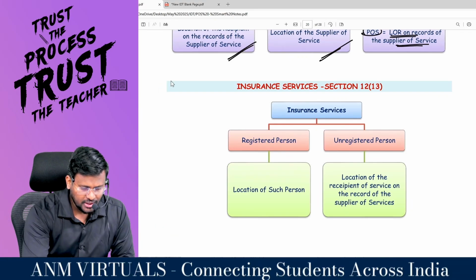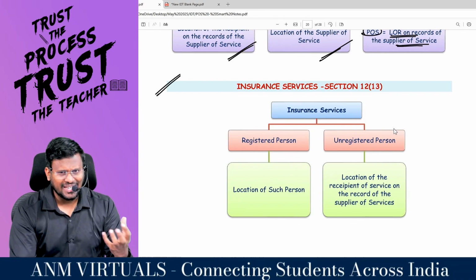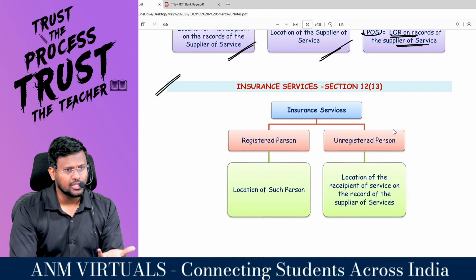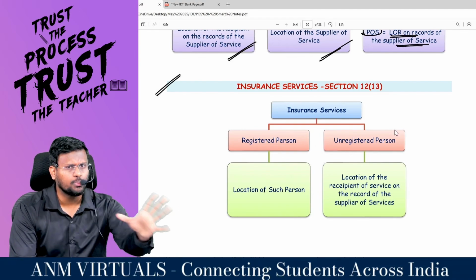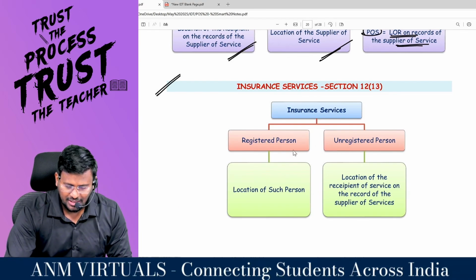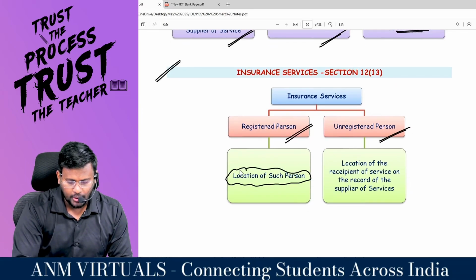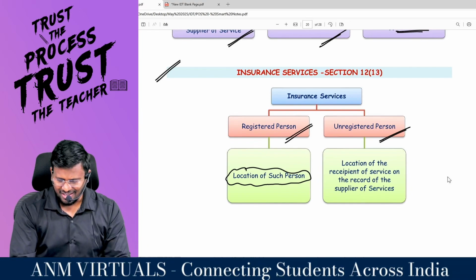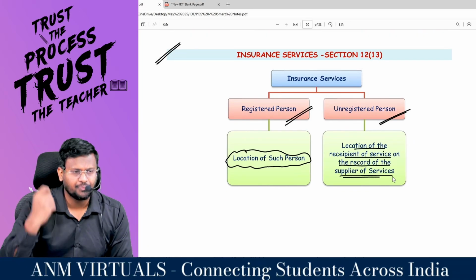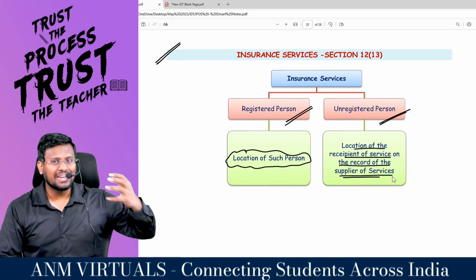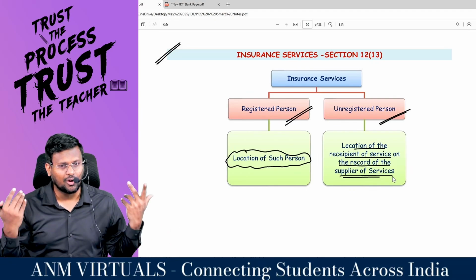Comfortable? With regard to 12.3, insurance services. Now the service provider is the insurance company. Sir, if you don't take insurance, will they provide insurance services? That means insurance services are always account based services, right, sir? They will check whether the service has been provided to a registered person, and if it is a registered person, the location of such person. Thumb rule. If it is an unregistered person, the location of the recipient of service on the record of the supplier. There is no question that the address is not available, because if the address is not available, they will not provide the service at all. Are you all really with me?